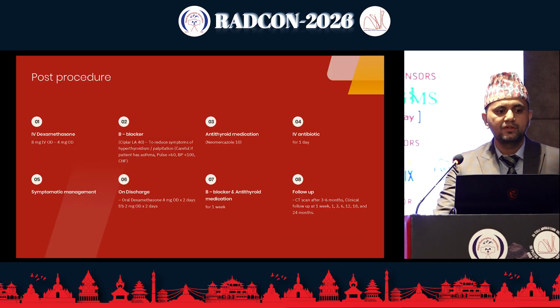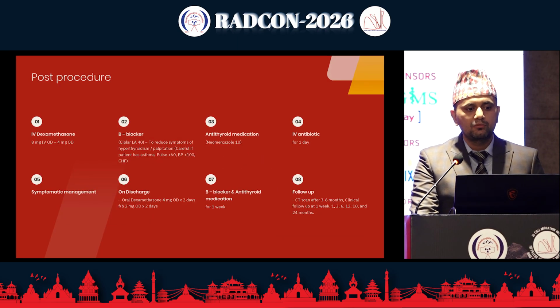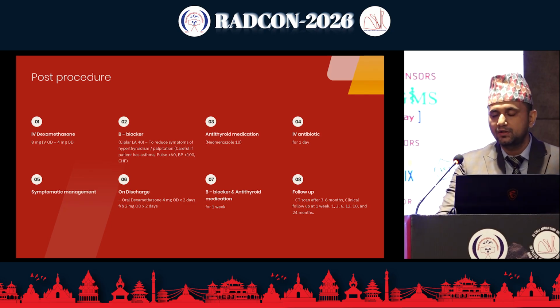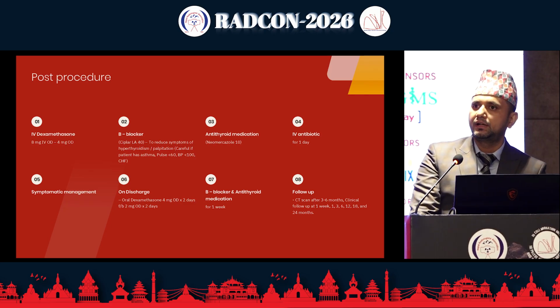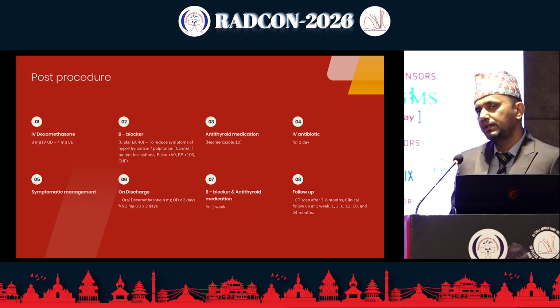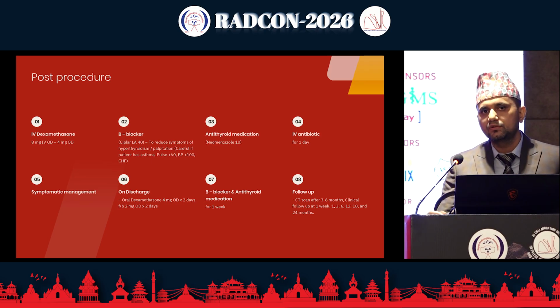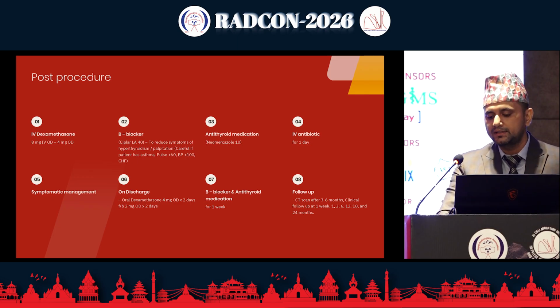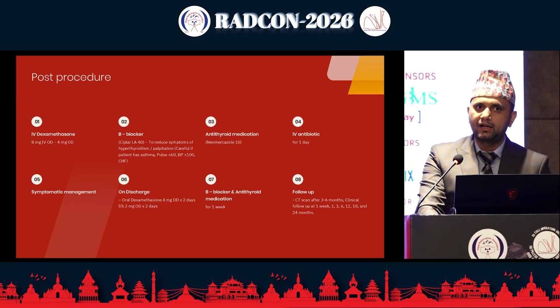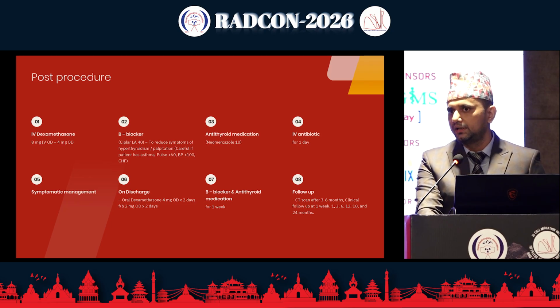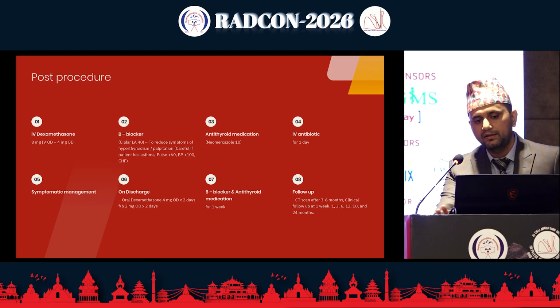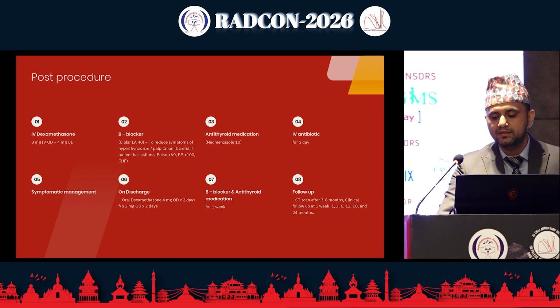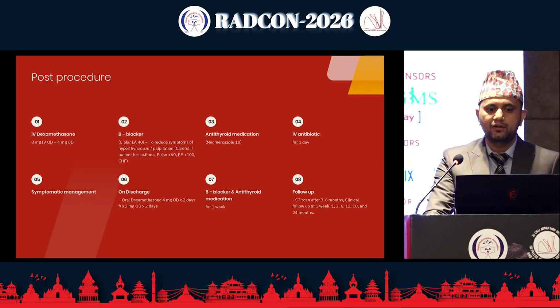And post-procedure, we used IV dexamethasone, also beta blocker, to reduce the symptoms of hyperthyroidism. Because what we noticed was after embolizing the patient, usually due to necrosis of the tissue, the stored hormones get released into the circulation, and we find that there is a state of thyrotoxicosis. So if the patient presents with symptoms related to hyperthyroidism, as a preventive measure we usually used beta blocker and antithyroid medications.